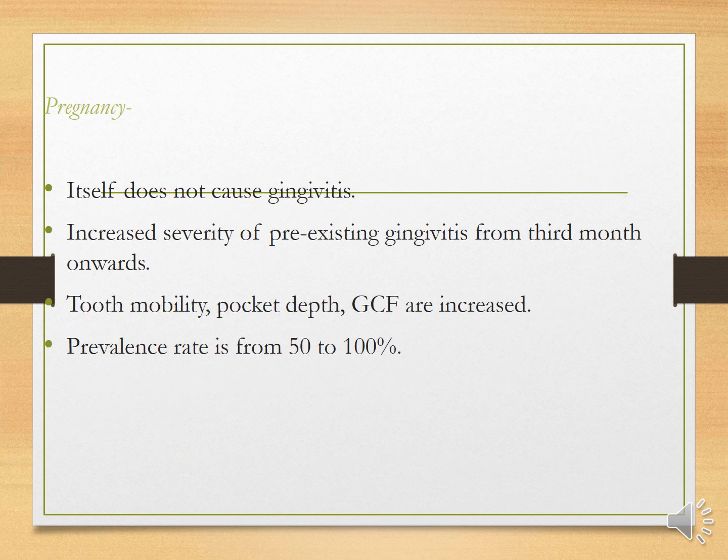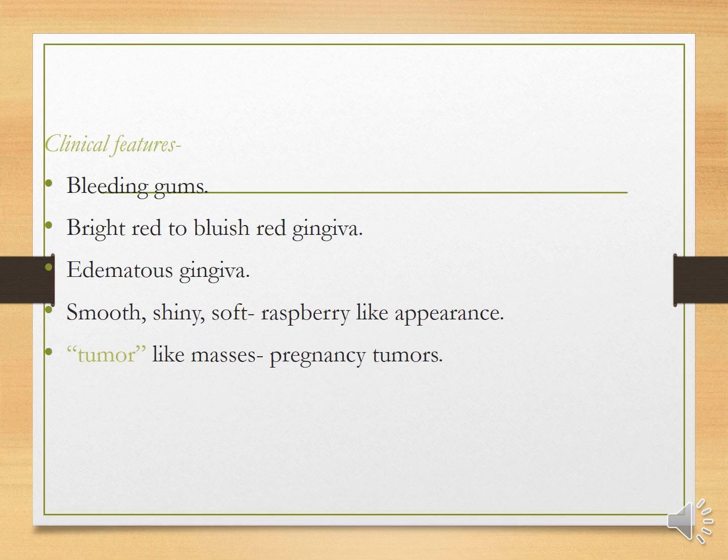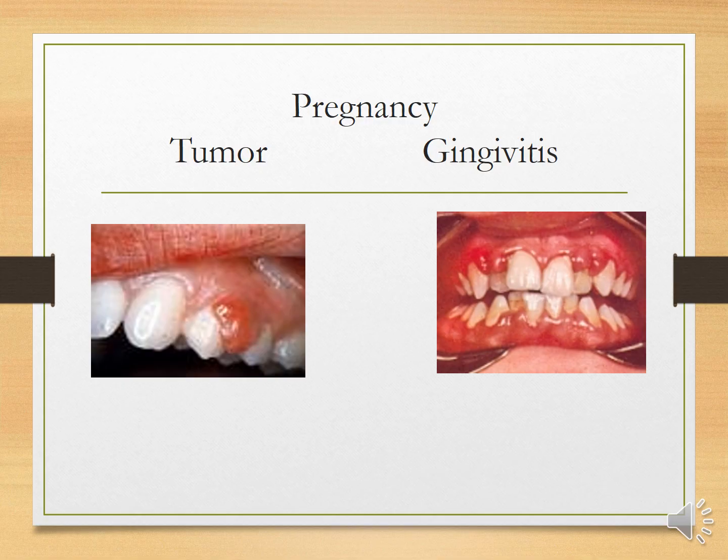In pregnancy, there is increased severity of pre-existing gingivitis from the third month onwards. Tooth mobility and pocket depth are present, GCF is increased, and the prevalence rate is 50 to 100%. The clinical features are bleeding gums, bright red to bluish red gingiva, edematous, smooth, shiny, soft gingiva with a raspberry-like appearance, and tumor-like masses called pregnancy tumors are seen. This is a representation of pregnancy tumor, where you have a localized presentation and a marginal presentation.